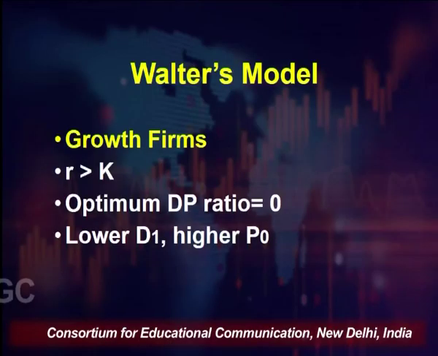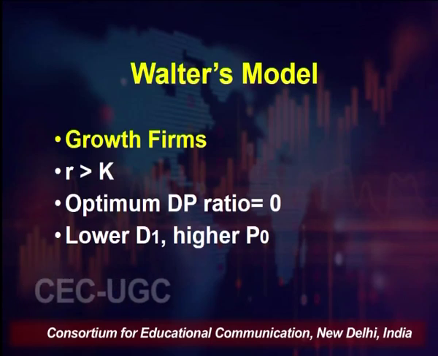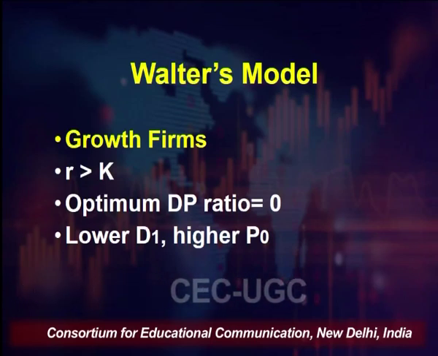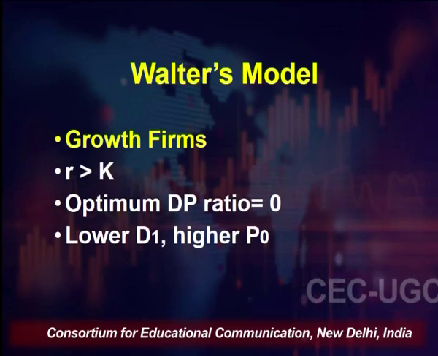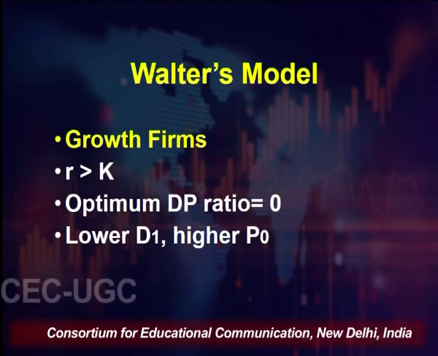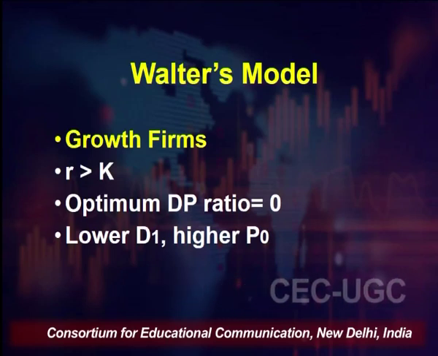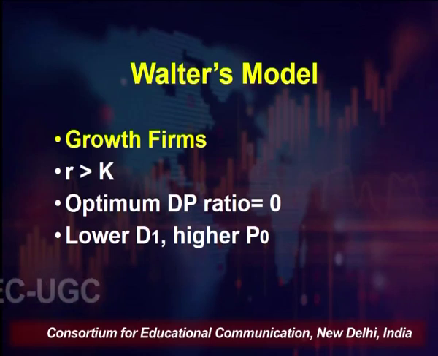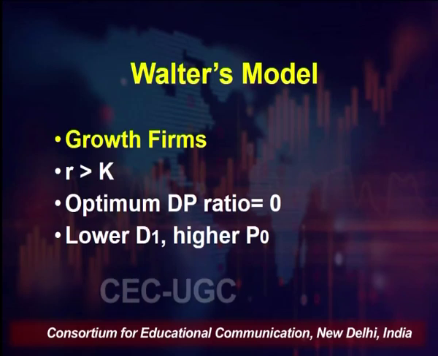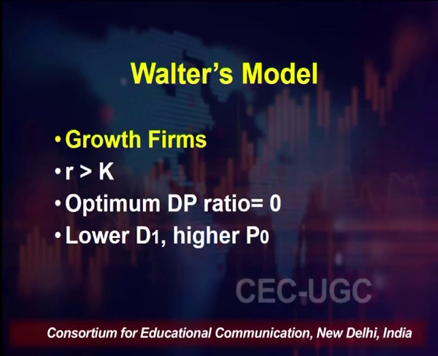So, when you are dealing with a growth firm, the optimal DP ratio should be 0. We should not pay dividend at all, or we should retain the maximum amount with us, so that this amount can be reinvested into the business and the company will grow with this investment. This is the situation where the dividend declared at the end of 1 year will be lower or almost negligible, and the price of the share will be higher.